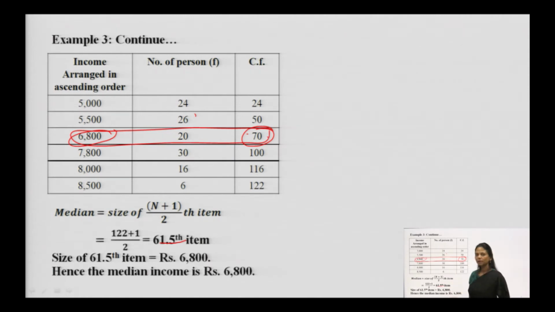So, what is the median here? Looking at 61.5, my median becomes rupees 6,800. Fine.